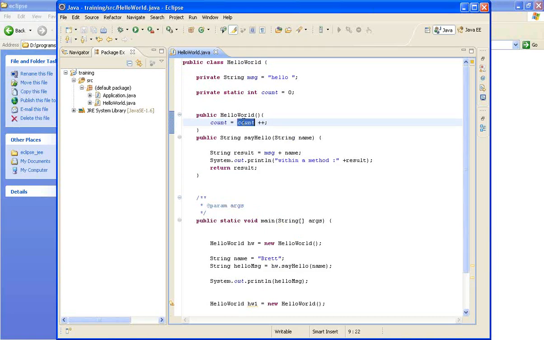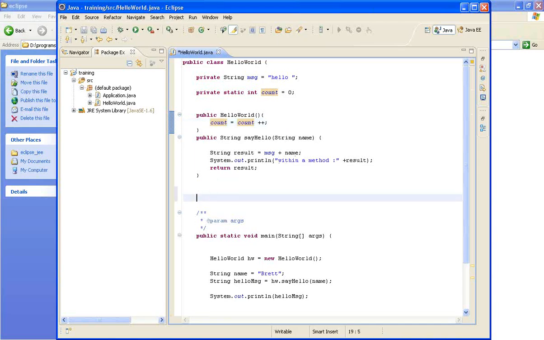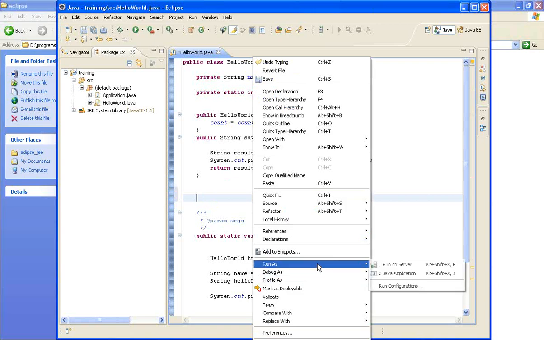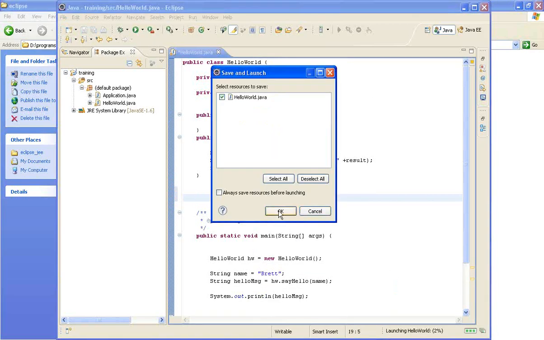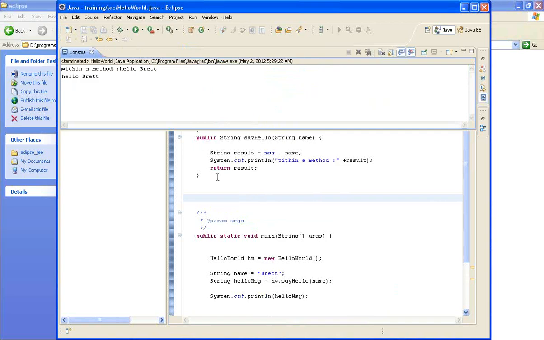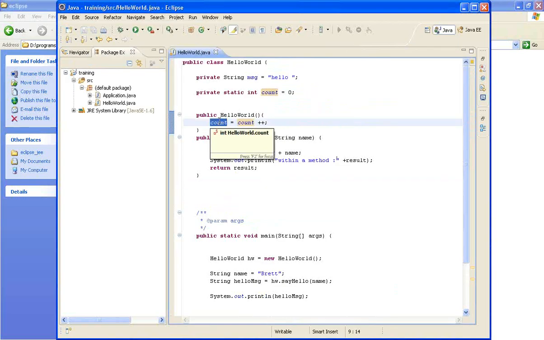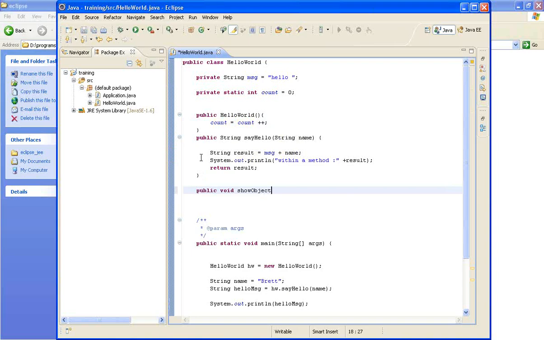I try to increase this value, and let me write a method. Public void show. Now, will this do anything if you run it right now? Right now it will not. It will do something, but we will not see the output. See, it will declare a count variable. How many objects am I creating? It is actually storing that count. But I am not printing it anywhere. That is what I was trying to show.